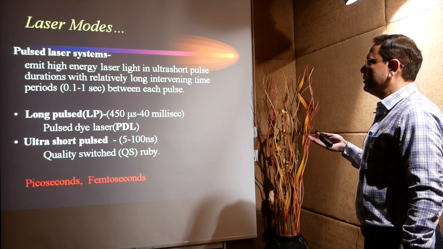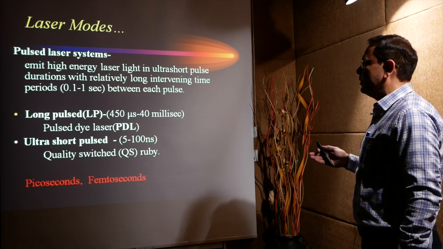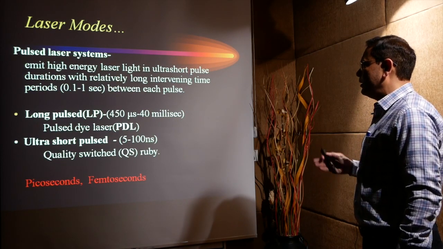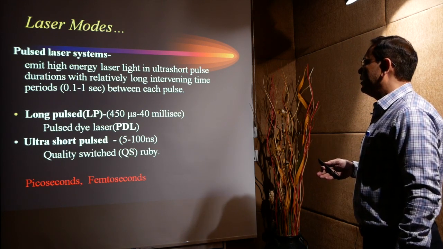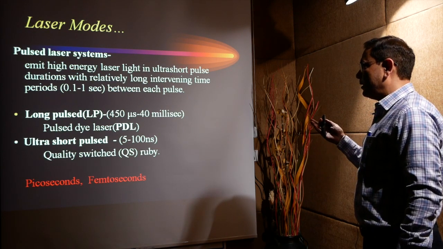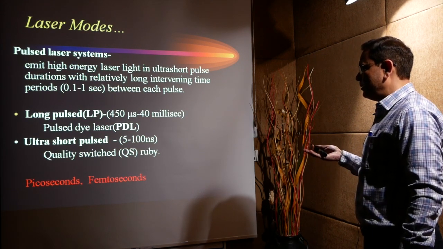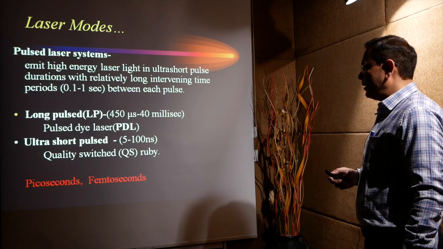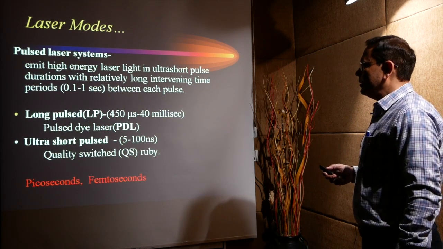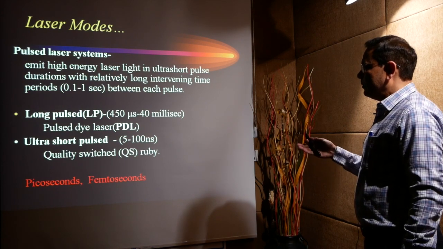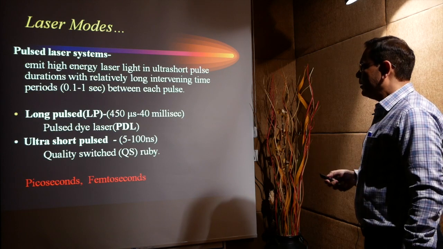It emits high energy laser light in ultra short pulse durations, with relatively long intervening time, from 0.1 to 1 second, between each pulse. It can be long pulsed, that is 450 microseconds to 40 milliseconds, as in the case of pulsed dye laser, and ultra short, from 5 to 100 nanoseconds, as in the case of Q-switch lasers. It can be either ruby, alexandrite or Nd:YAG laser. And recently we have got the picosecond lasers, and femtosecond lasers are in development.